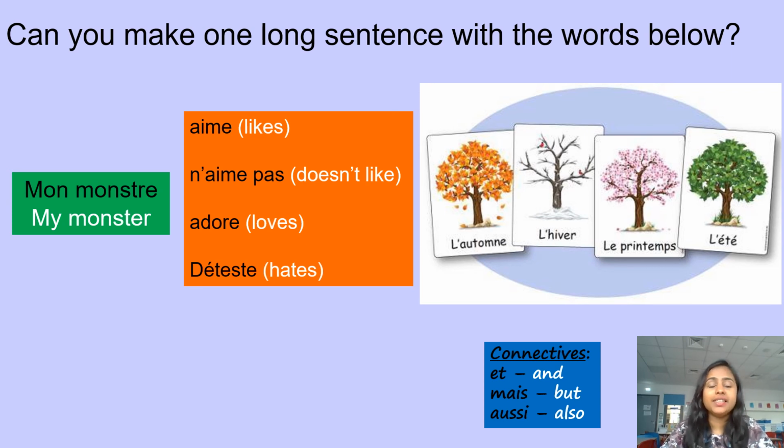All right, and then at the end, you can also write WWW, what went well. You can write what went well in English itself, that's fine, what went well in today's lesson. And after which you can also write EBI, even better if, what you could have done better. Maybe you could have learned some spellings better, or accents, or what you could have done. So just try to write what went well and even better if. And there you go, your lesson is done today.